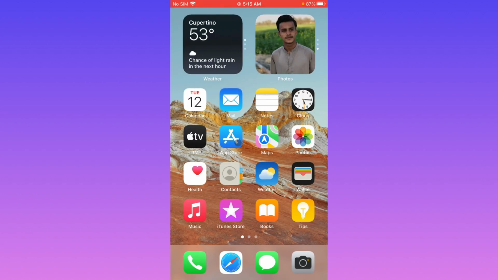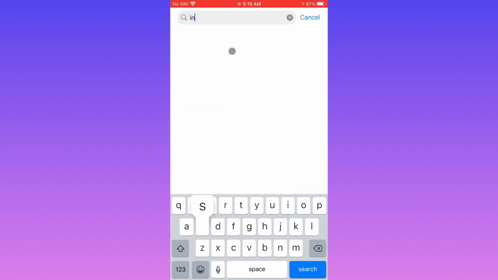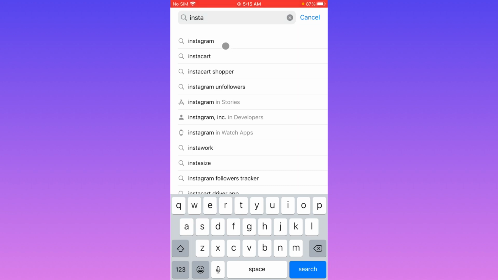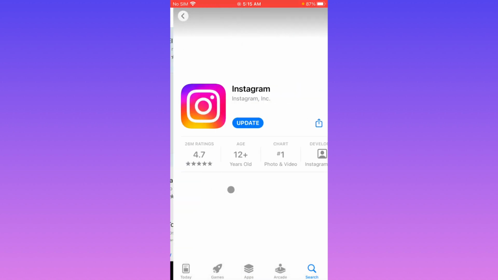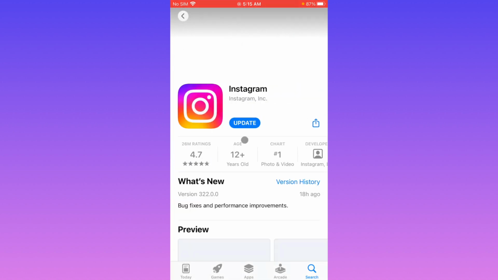First of all guys, you need to go back on your home screen, and guys from here you have to open App Store on your iPhone or on your iPad, and here you need to search Instagram. So guys, this error occurs if you are using an old version of Instagram. Simply you need to update your app first, and after doing update all the bugs will be fixed.